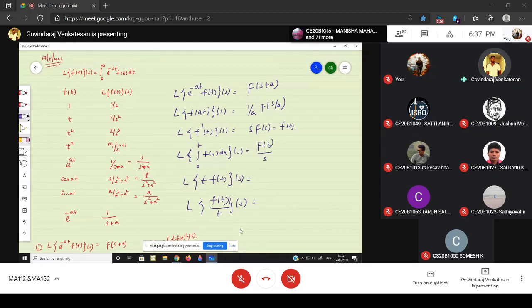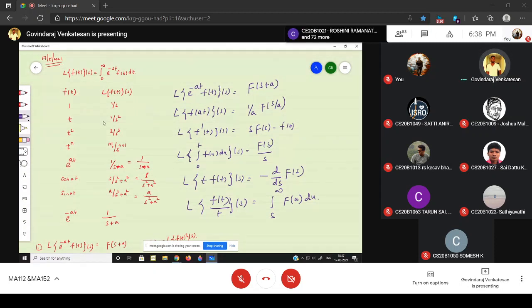What is the Laplace transform of t into f of t? This is minus d by ds into capital F of s. And what is the Laplace transform of f of t divided by t? It is nothing but integral over s to infinity of capital F of u into du. Here u is a dummy variable. Okay, so these are the formulas.